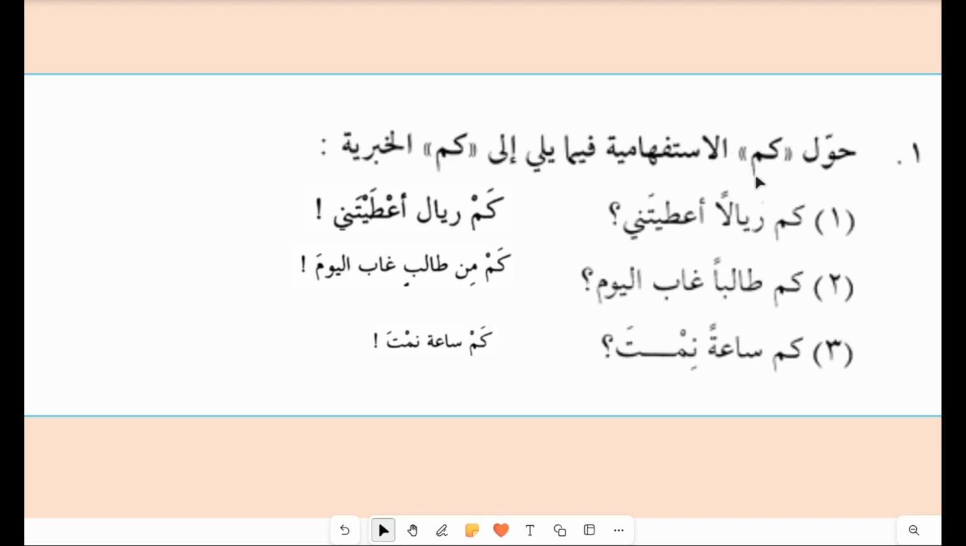Now, this is the exercise regarding the questioning tool kam and khabariya that we have learned. So you have to apply all the rules here in this exercise. حول كم الاستفهامية فيما يلي إلى كم الخبرية. So in this exercise, you have to change this kam questioning tool into kam khabariya. So let's do this.